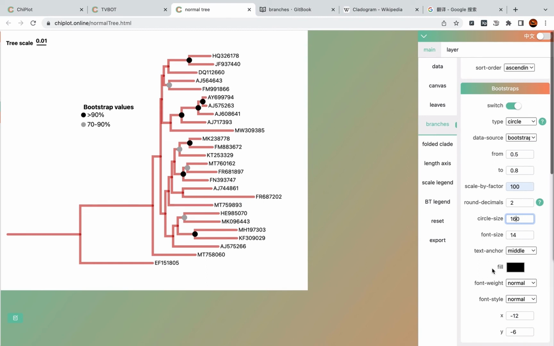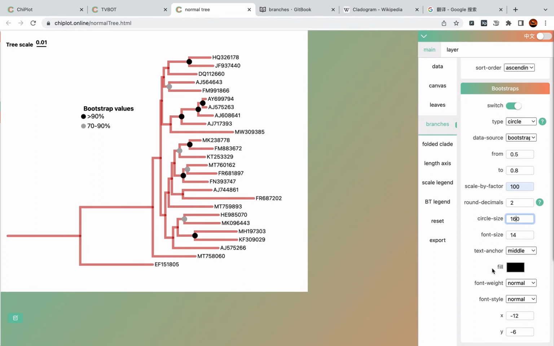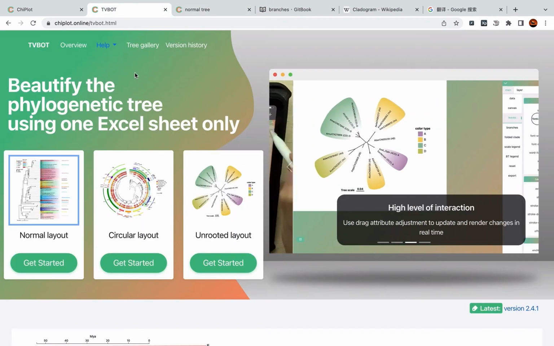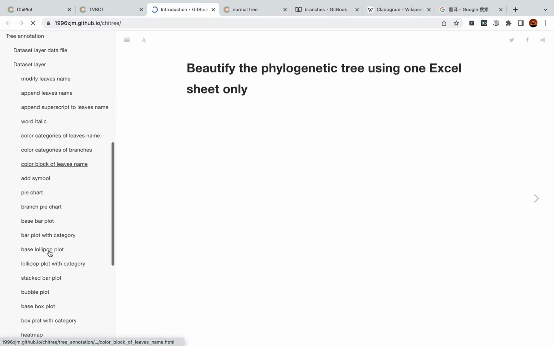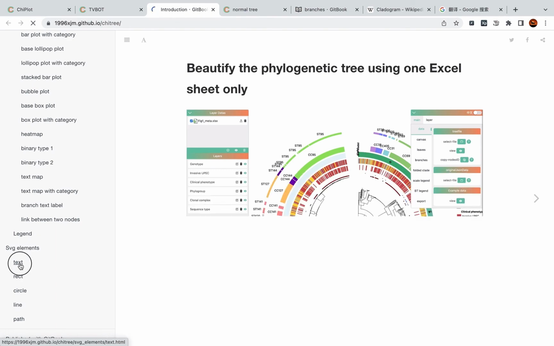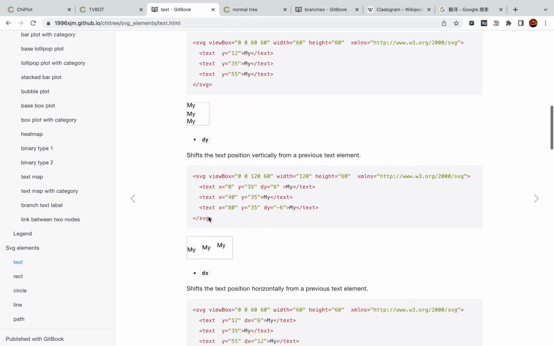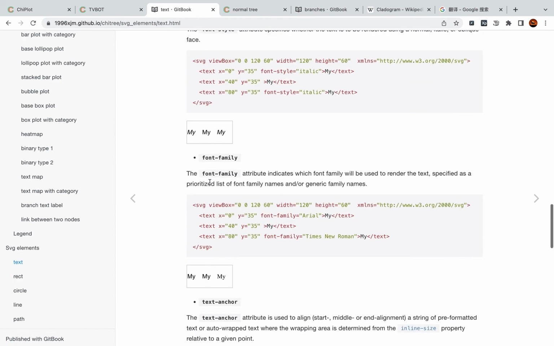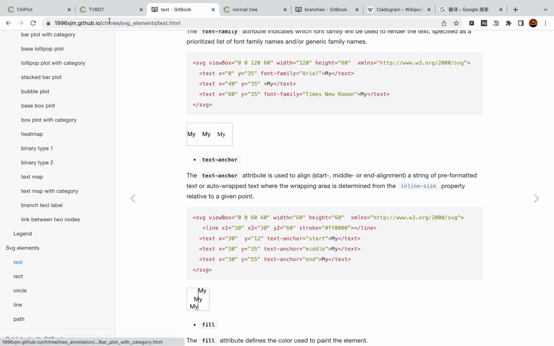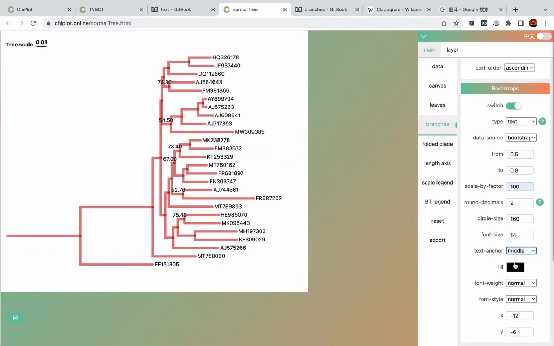The rest of the parameters are used to change the font style when the type is text. Like this is a text anchor. You can see our documentation page to get more information in the SVG elements text. Font style, text anchor. And next one is fill color,